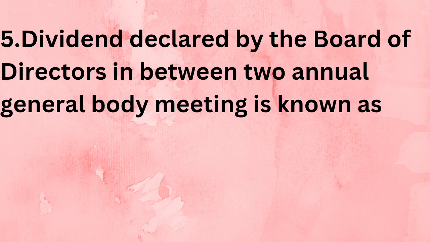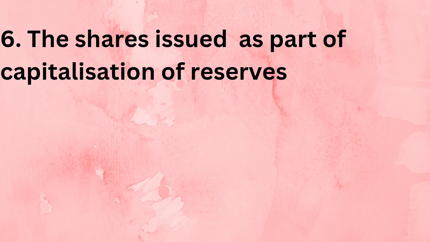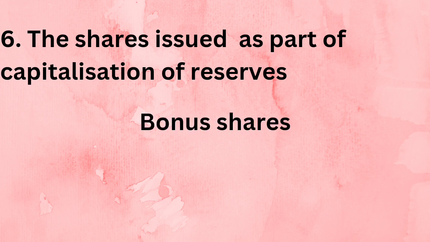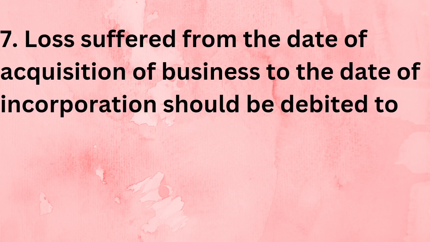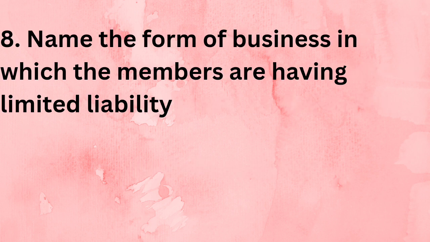Dividend declared by the Board of Directors in between two annual general body meetings is known as interim dividend. The shares issued as part of capitalization of reserves. Bonus shares. Loss suffered from the date of acquisition of business to the date of incorporation should be debited to goodwill account. Name the form of business in which the members are having limited liability.